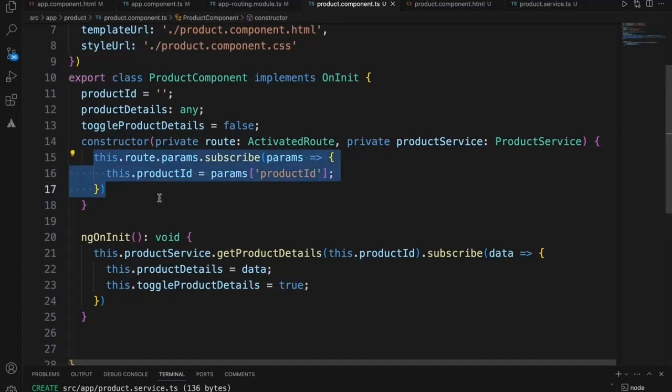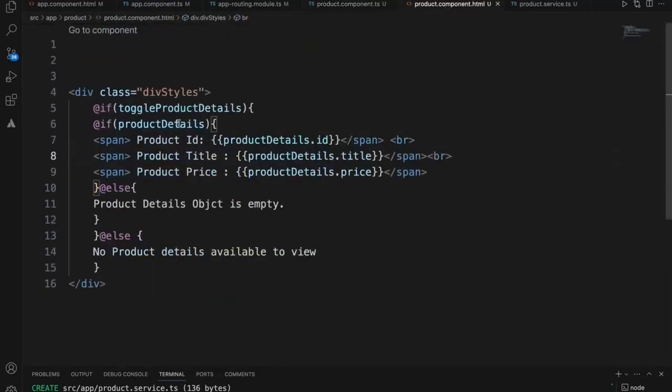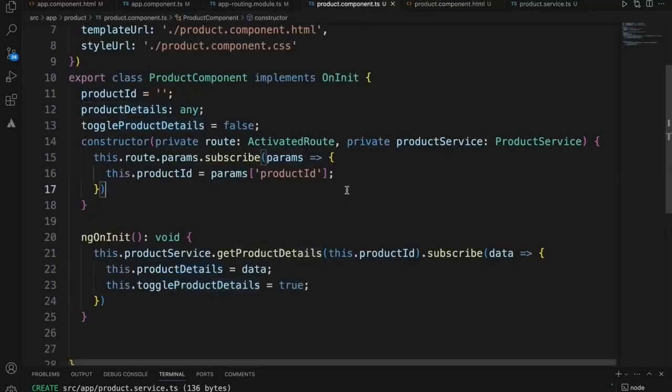Anything that you add within the constructor should not display anything in the view, which is HTML. You can add anything that is not used to display in the UI when the component is created. Currently we are displaying product details. If you want to display something on the page, it shouldn't be part of the constructor, because when we call the constructor, the product component itself is being created, so it is not completely created.